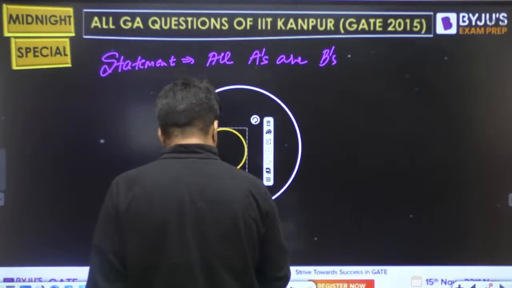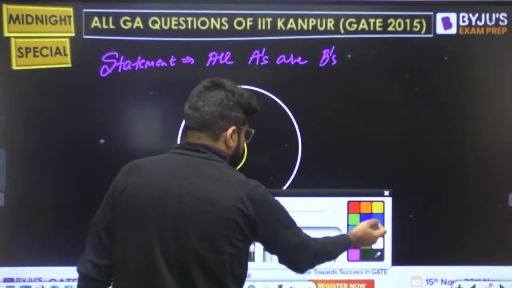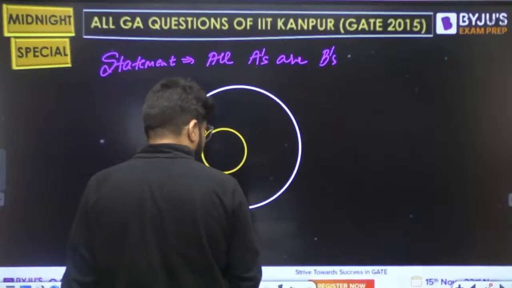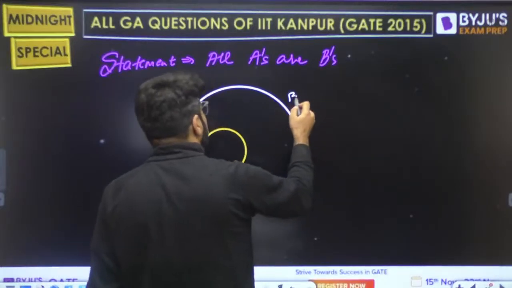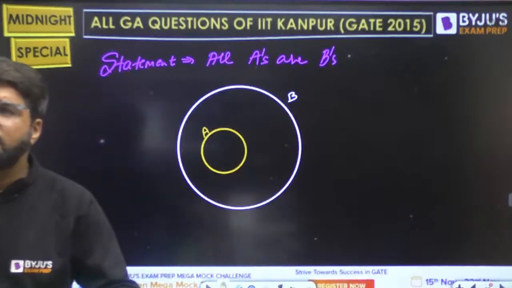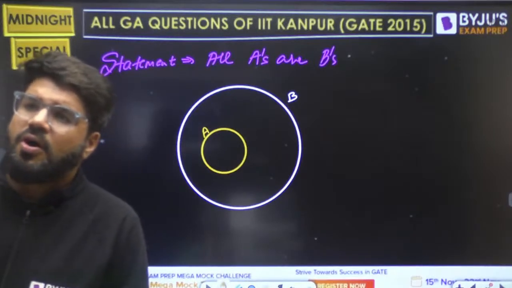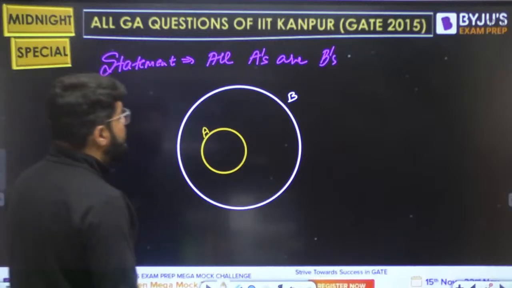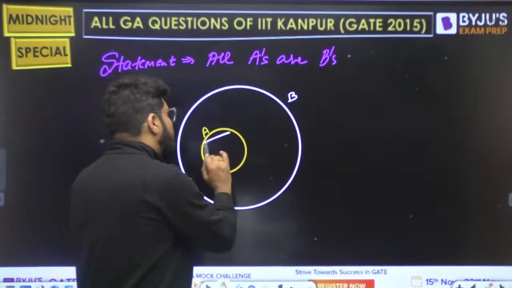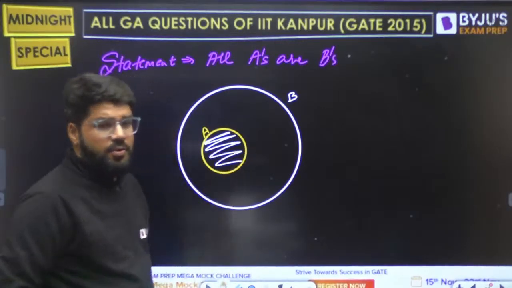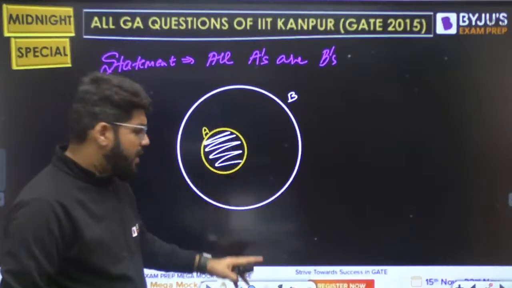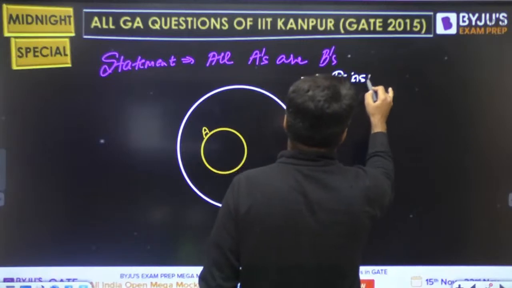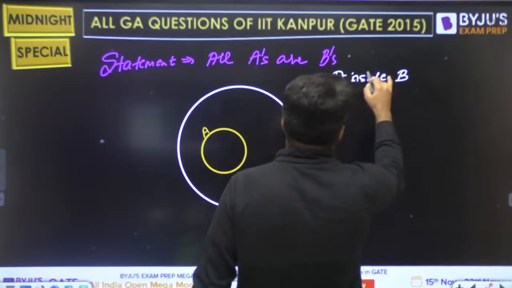Right, all A's are B's. Now pay attention to this. If this is A, all of the A's are B's. This is what it means. All A's are B's, meaning all the A's will be in the category of B. It does not mean the reverse. Right, all A's are B's means you have to just place A inside B.